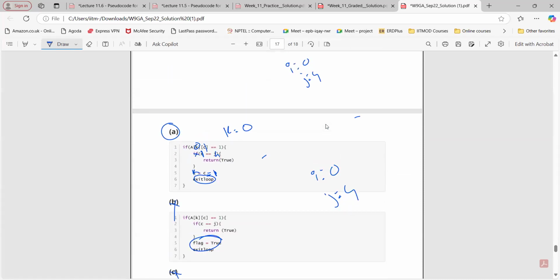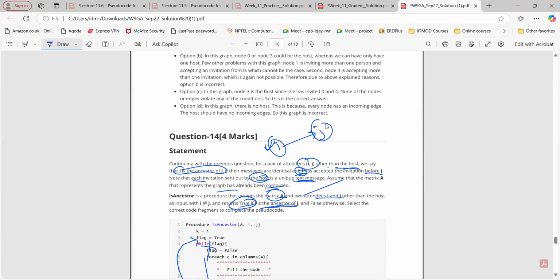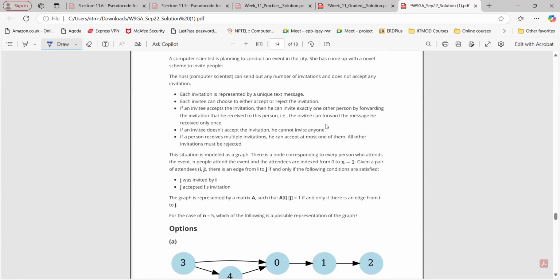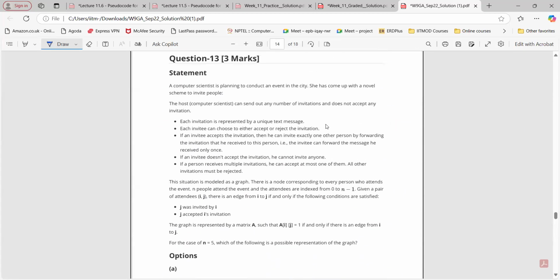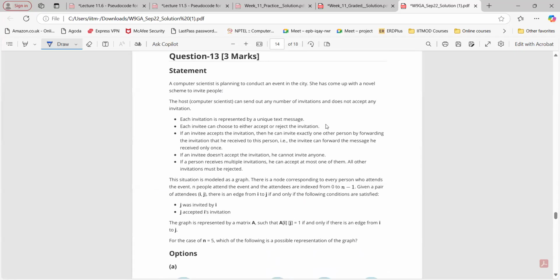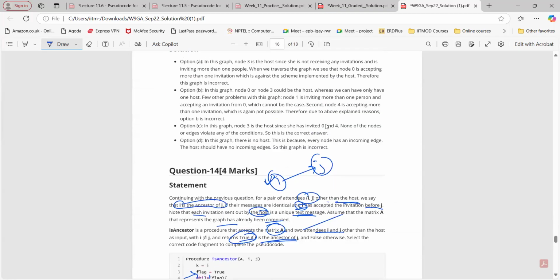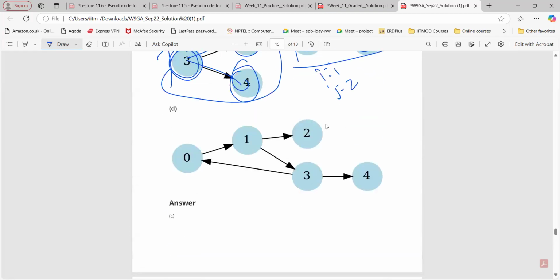Sir, 3 is the host because in the previous question it is given that only the host can give 2 or 3 messages to anyone. Okay, it's mentioned in the previous question. Yes, sir. Okay, so 3 is the host, right? Great. Yes, sir. Okay, 3 is the host, so we are not considering that.